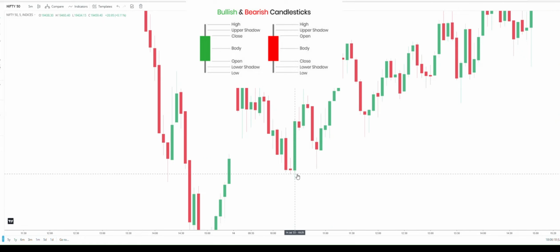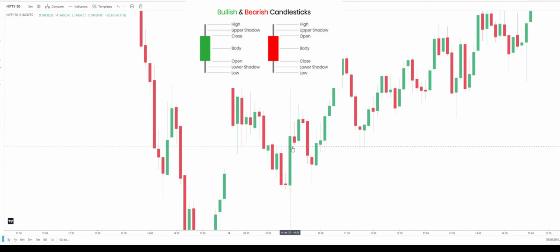Finally this bull has come and taken over the bear candle, and here the trend is reversed. This is the bull candle, this is the bear candle, okay. That is simple. If it closes below the opening price, that is called a bear candle. If it closes above the opening price, that is called a bull candle, okay.